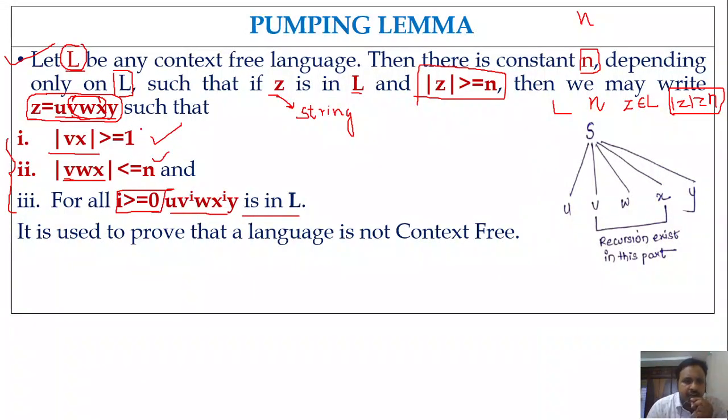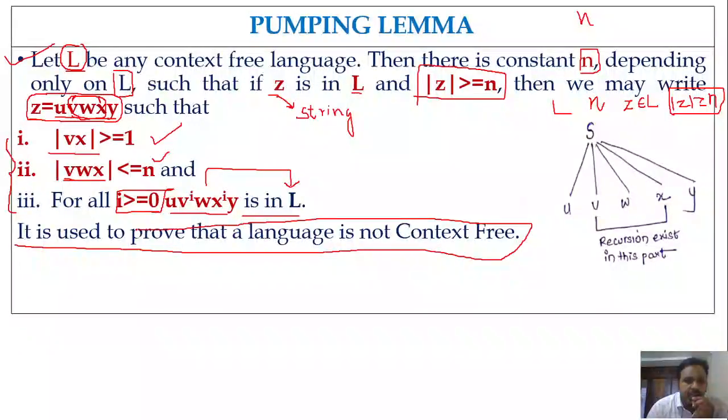So whenever these rules are satisfied, that means mod vx is greater than or equal to 1 and mod vwx is less than or equal to n, then we can consider the string in this form, u v power i w x power i y. That string will always belong to L only, right? So if these conditions are satisfied, then the language is a context-free language. This pumping lemma is used to prove that a language is not context-free.